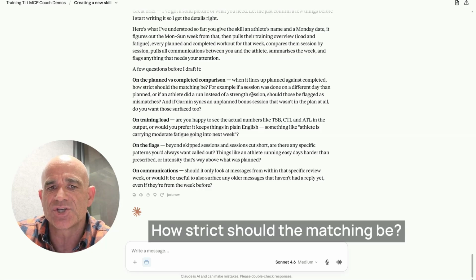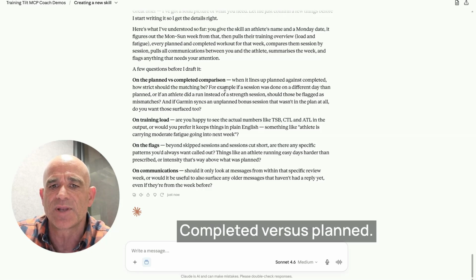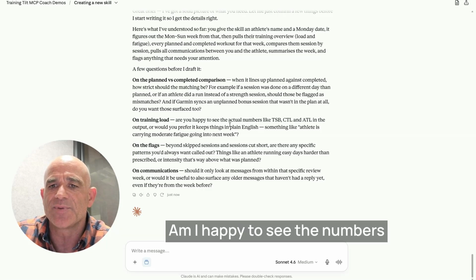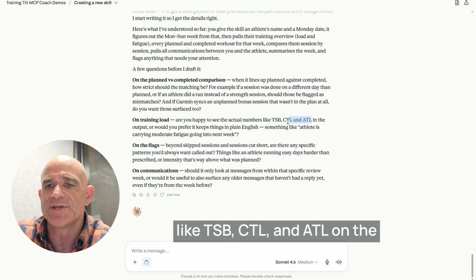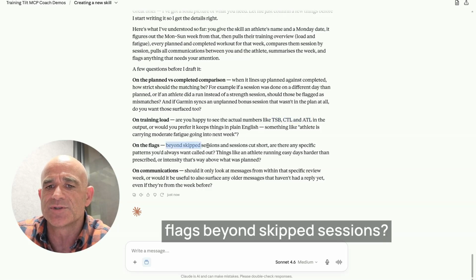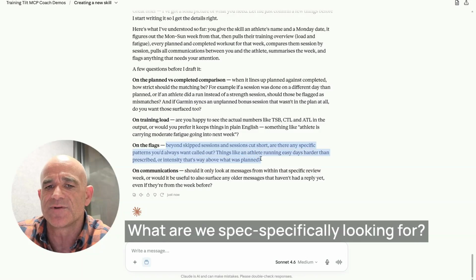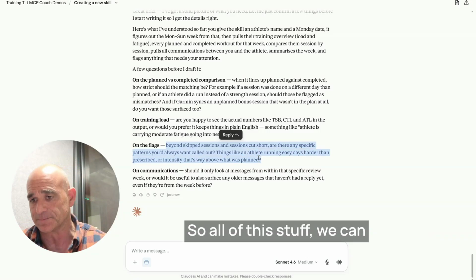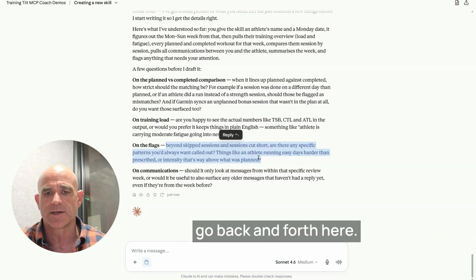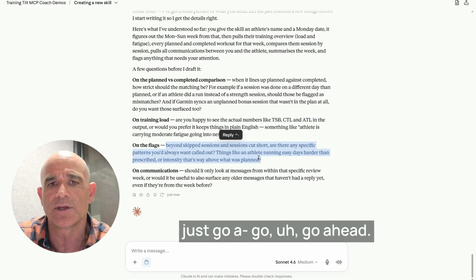How strict should the matching be, completed versus planned? Am I happy to see numbers like TSB, CTL, and ATL? On the flags, beyond skipped sessions, what are we specifically looking for? So all of this stuff, we can go back and forth here. I'm just going to say yes, just go ahead.